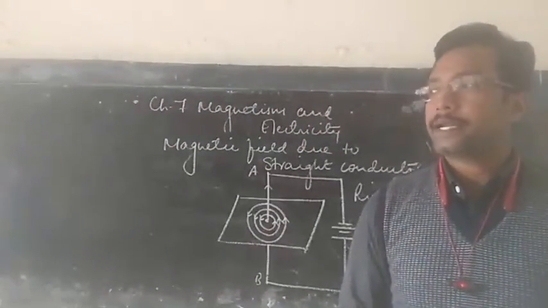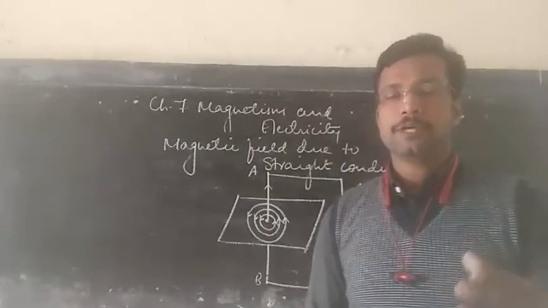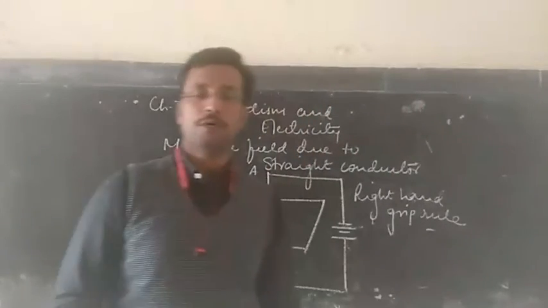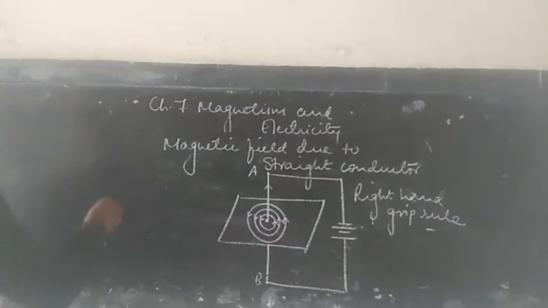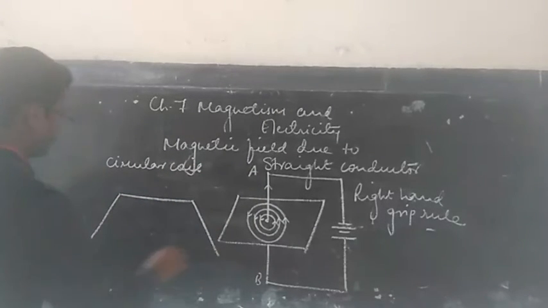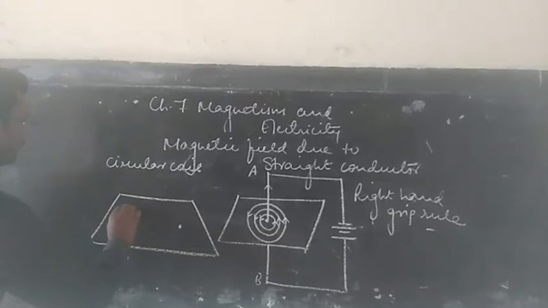We have other magnetic field lines, which are due to a circular coil. For this you have to take a cardboard where you can make two holes and pass a wire through it.